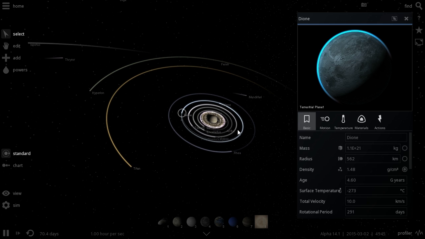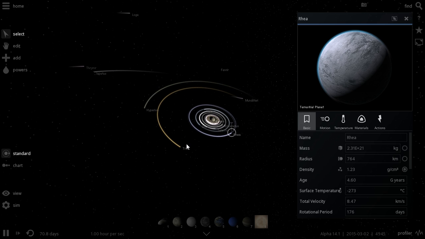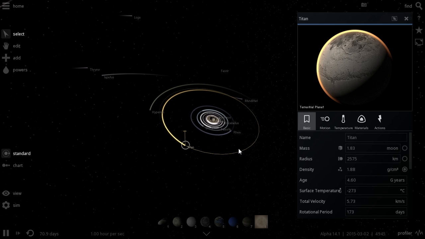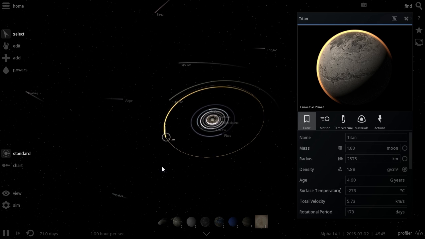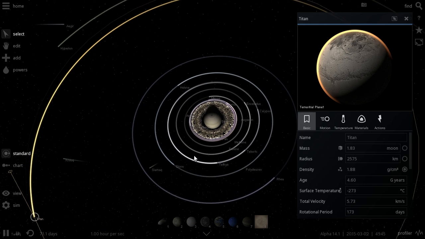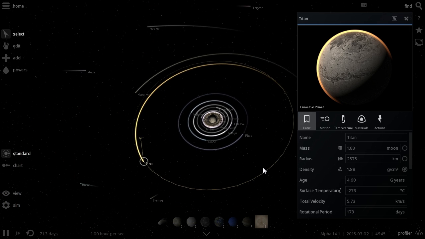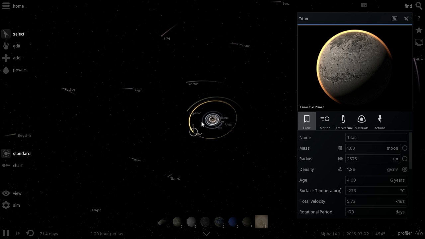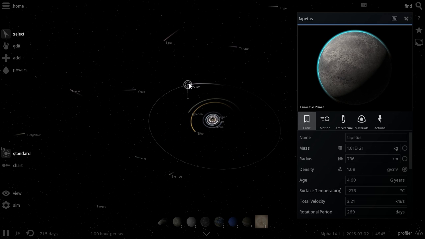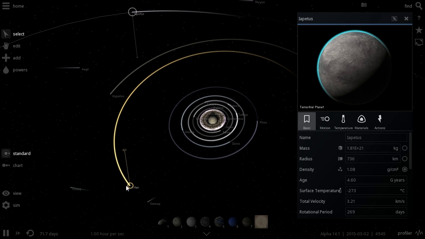If you look at even things like Rhea, which is actually a quite famous, quite popular satellite as well, it's only 660 kilometers, and it's way smaller. So Titan actually has the most mass of all satellites, and if it ever comes to terraforming, it's probably the only one that we can even attempt to terraform, because everything else here, for the most part, is not very promising, except of course for this one here, Iapetus. We're gonna talk about this in a second, but it's really Titan that we're going to try to terraform today.